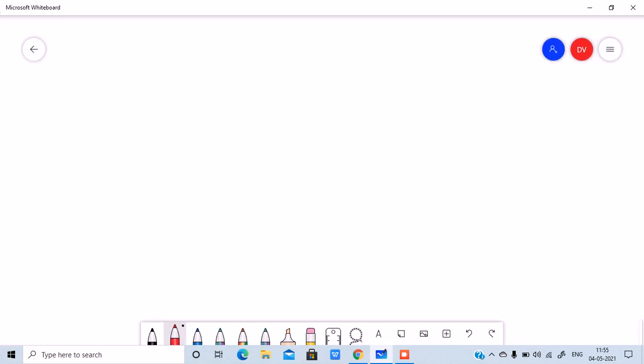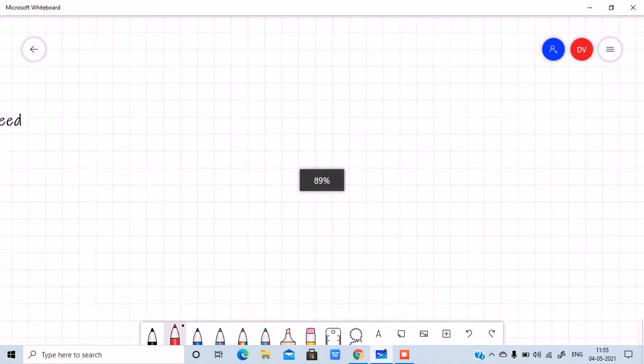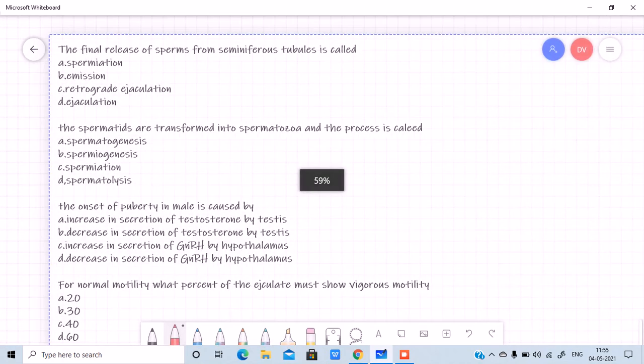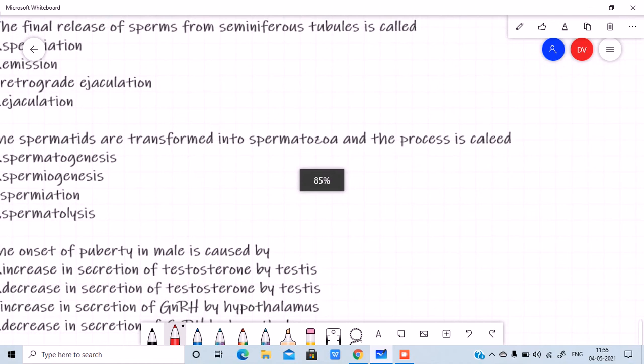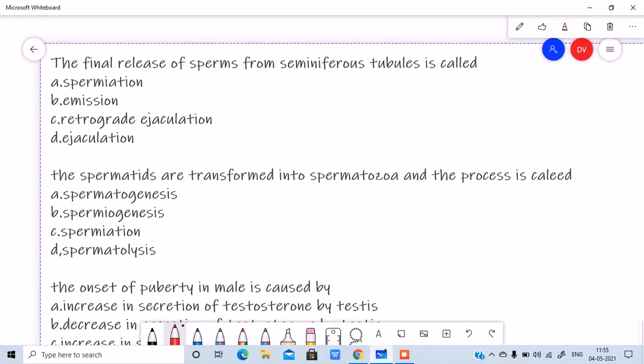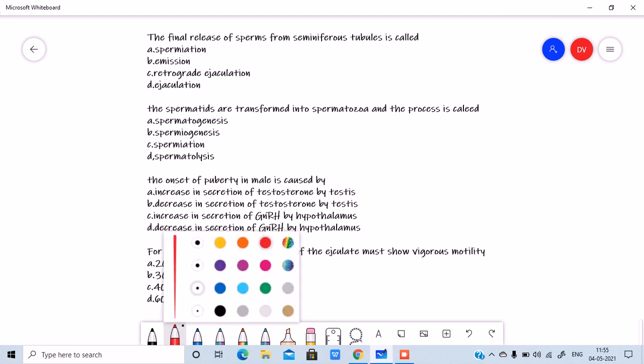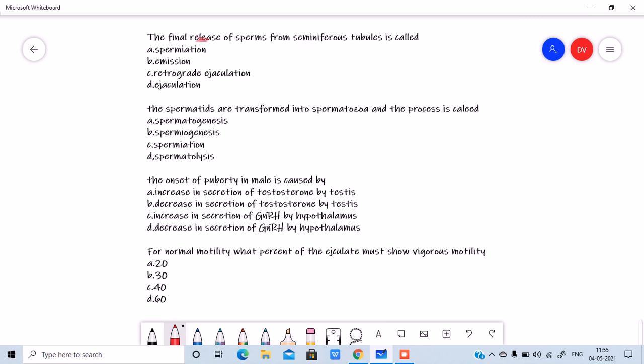Right. The next set of questions. The final release of the sperms from the seminiferous tubules is called what? The final release of the sperms from the seminiferous tubules. The question is the release of the sperms. So, what is the answer? Spermiation, emission, retrograde ejaculation, ejaculation. The answer is A, spermiation. So, that is the process by which the sperms are released from the seminiferous tubules.